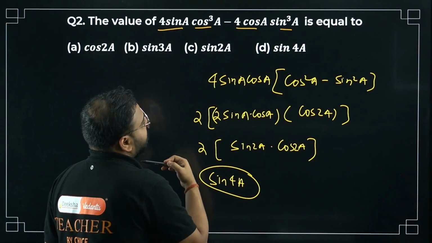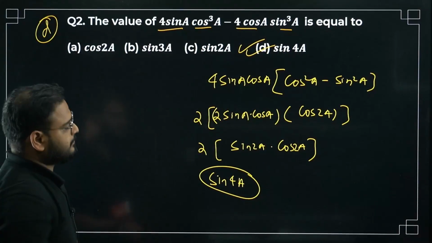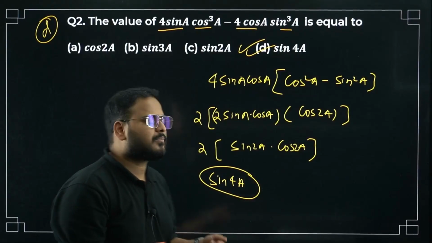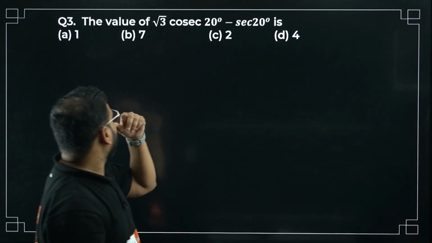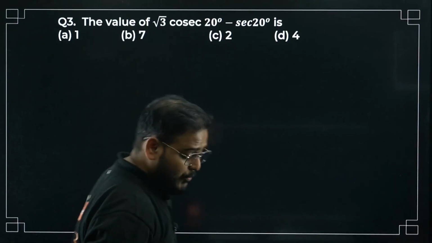Sin 4a. Option number D is correct. Please check. Simple question. Very simple. Okay. Question number 3 now. The value of root 3 cosec 20 minus sec 20 is. Good question. This is a very good question.